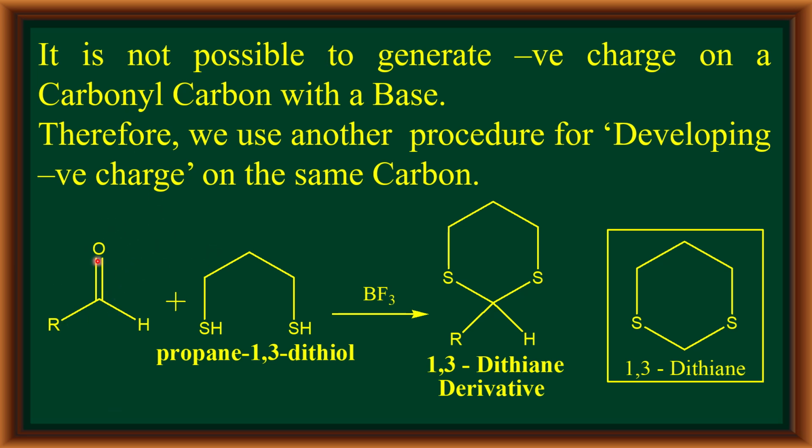In this procedure, an aldehyde without alpha hydrogens is treated with propane-1,3-dithiol in the presence of a Lewis acid to form a 1,3-dithiane derivative. If this group R is not there, it is called 1,3-dithiane, and this is a 1,3-dithiane derivative.